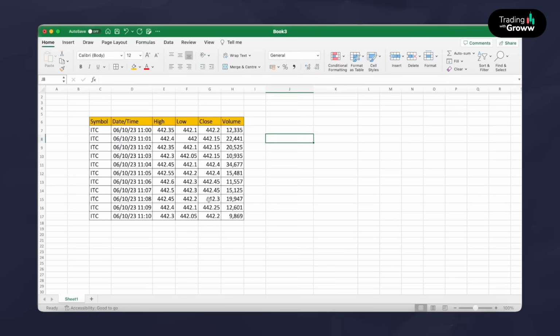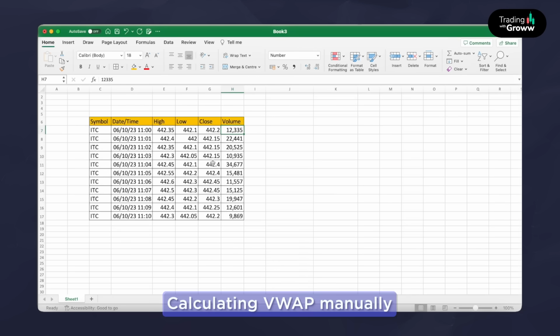So this is the price and volume data of ITC on an intraday time frame. As you can see, from 11 o'clock to 11:10, I have plotted the ITC symbol, where the candle high price, low price, and candle close price are taken, and along with that, each minute's volume is also plotted. So now using this, we are going to calculate the VWAP. I'll explain the step-by-step process here.